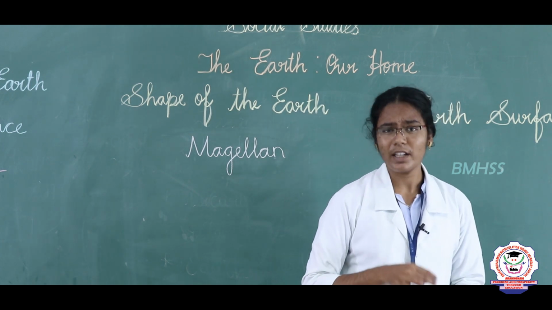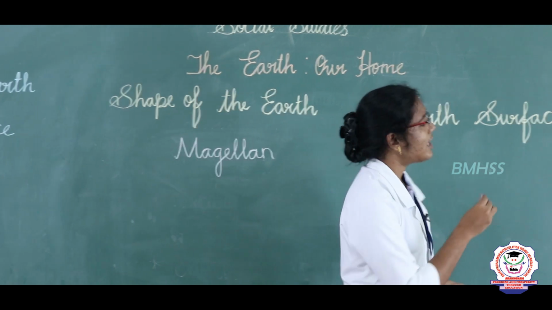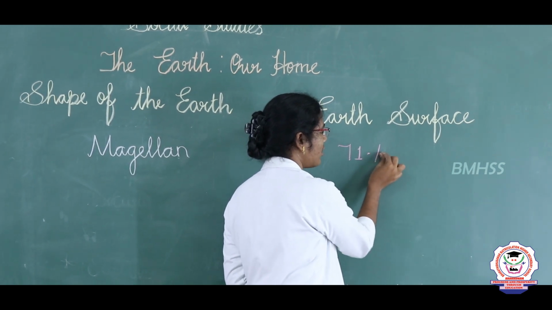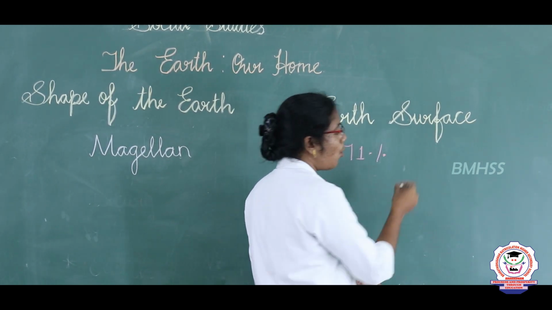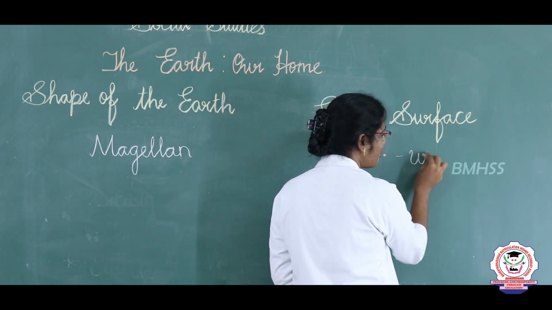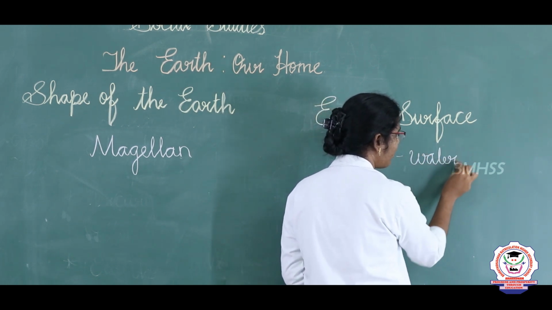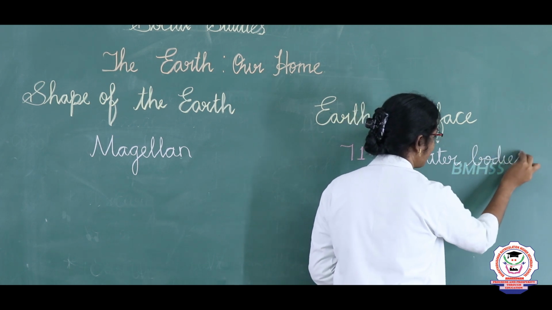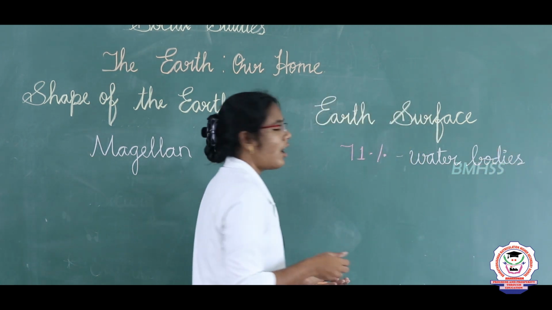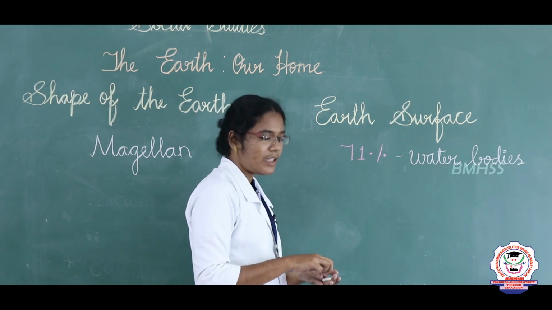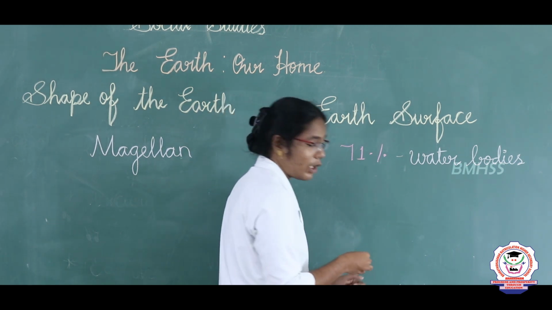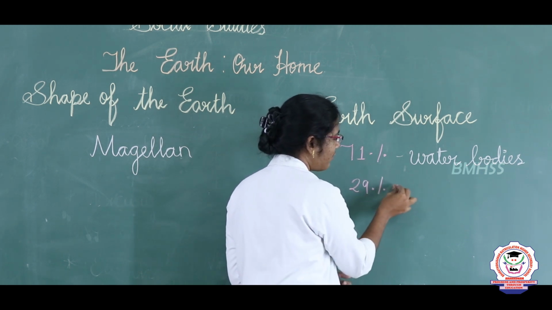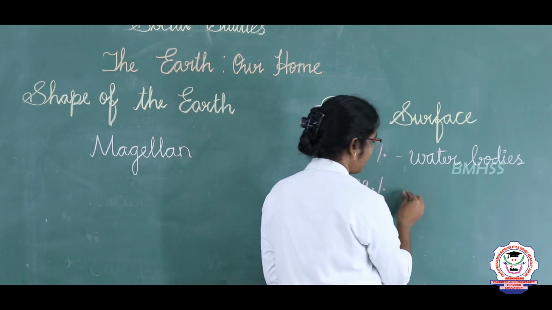The surface of the earth is covered with 71% of water bodies and the remaining 29% is covered with land.